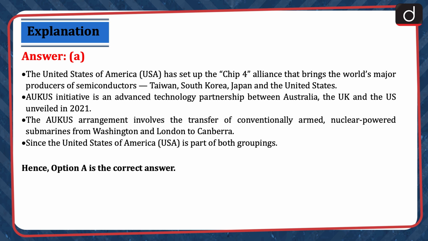The United States of America, that is USA, has set up the Chip4 Alliance that brings the world's major producers of semiconductors, Taiwan, South Korea, Japan, and the United States. AUKUS initiative is an advanced technology partnership between Australia, the UK, and the US, unveiled in 2021. The AUKUS arrangement involves the transfer of conventionally armed nuclear-powered submarines from Washington and London to Canberra. Since the United States of America is part of both groupings, hence option A is the correct answer.